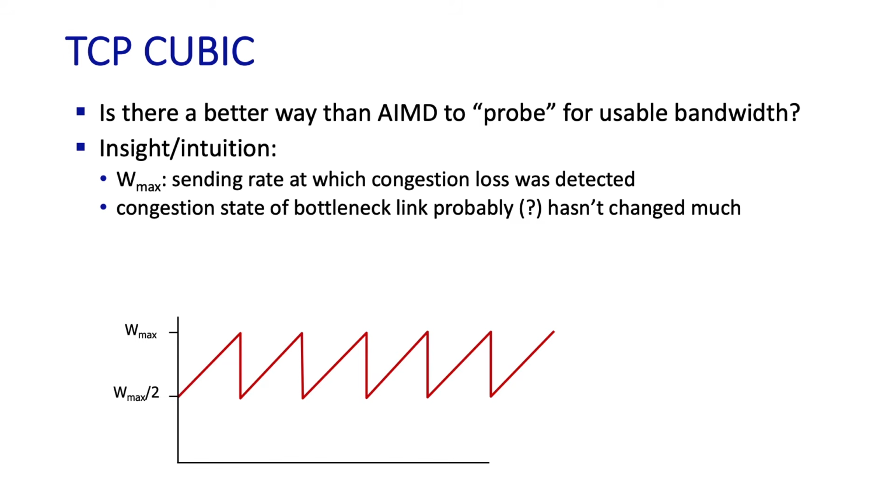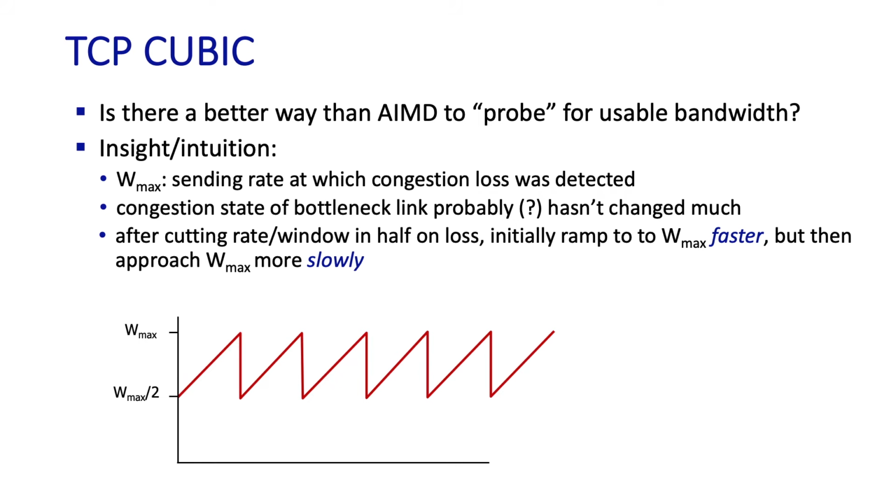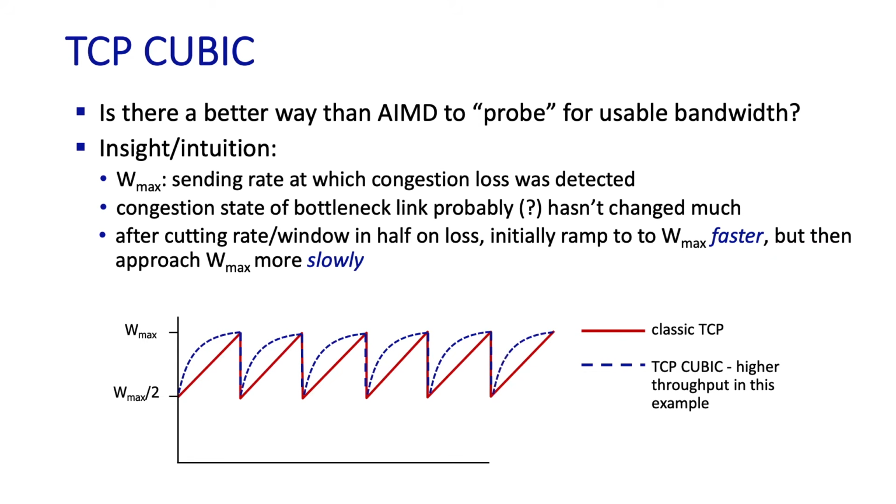CUBIC says, hey, the congestion status of the link probably hasn't changed that much since we just experienced loss. So let's ramp up a little bit more quickly to something close to the rate where loss occurred, but then be very careful about increasing the rate once we get close to that loss value. This little animation here shows TCP CUBIC ramping up more quickly and then more cautiously approaching Wmax. And if you compare the red curve, which is AIMD, with the blue dotted curve, which is TCP CUBIC, you can see that the throughput with TCP CUBIC is higher on average than with AIMD.